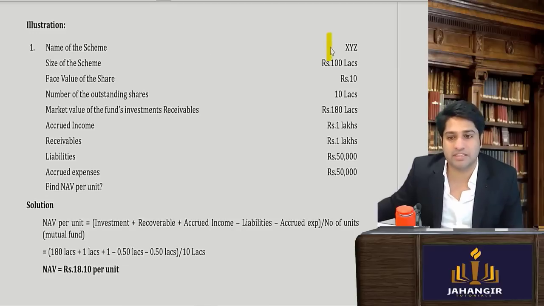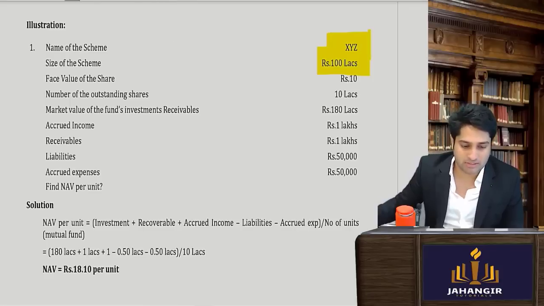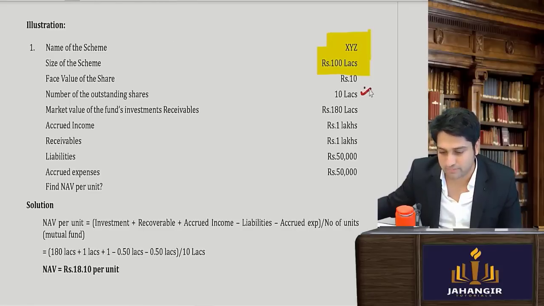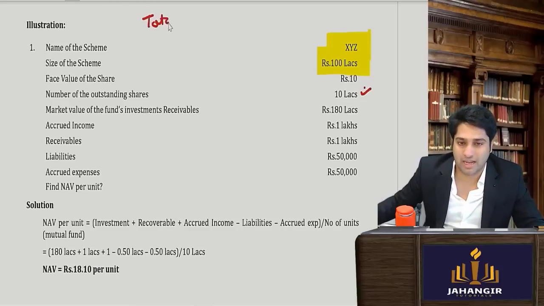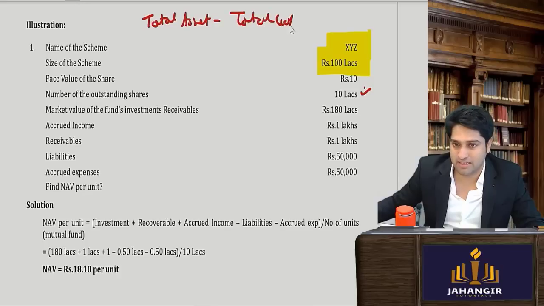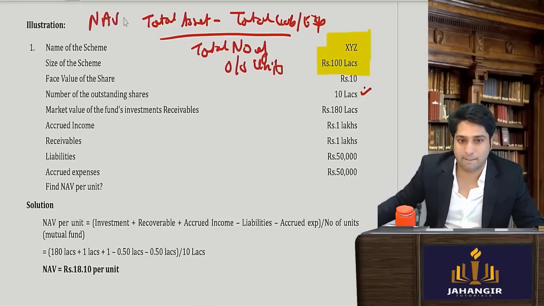Firstly, name of the scheme XYZ. Size of the scheme 100 lakhs. Face value is given. Your outstanding number of shares is given. Now outstanding shares is going to be used in the formula to divide. We'll have to first find out the total assets. We have to subtract the total liabilities or expenses, and then we will divide by the total number of outstanding units. This will give me the NAV.